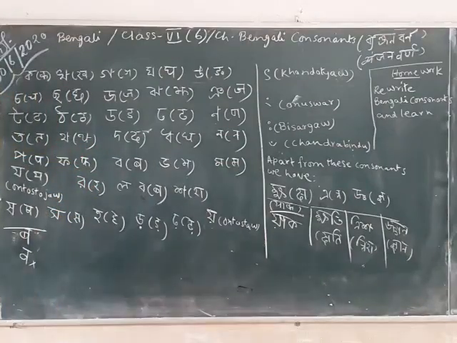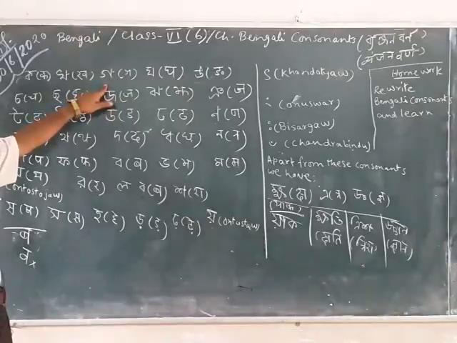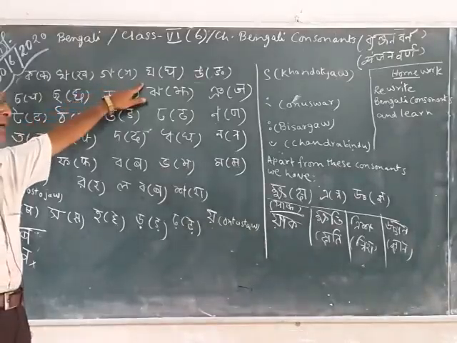I'd like to tell you that we learned matras, like with this ka, we can write kak, which means crow; kha, khargosh; ga, gan, song; gha, ghoda; wa,